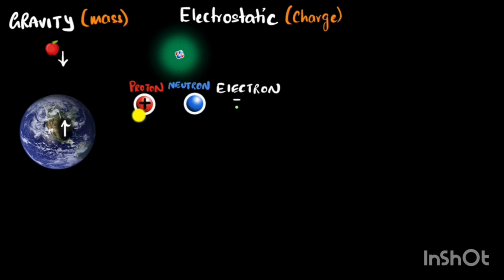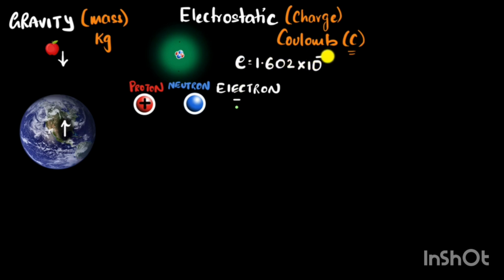Okay, but we may be wondering, how much charge do protons and electrons have? To answer that question, we need to know the unit of the charge. Just like how mass has a unit of kilograms, charge has a unit of something called the Coulomb, named after the scientist Charles Coulomb, who did a lot of work on this, and the symbol we use is capital C. Now, it turns out that protons and electrons have the same magnitude of the charge. They have different signs, but they have the same magnitude, and we call that number e. And that happens to be roughly 1.602 times 10 to the power minus 19 Coulomb. So it's a very tiny value in terms of coulombs.